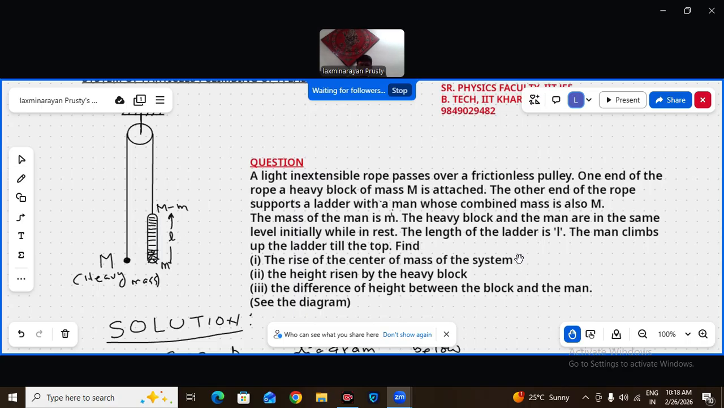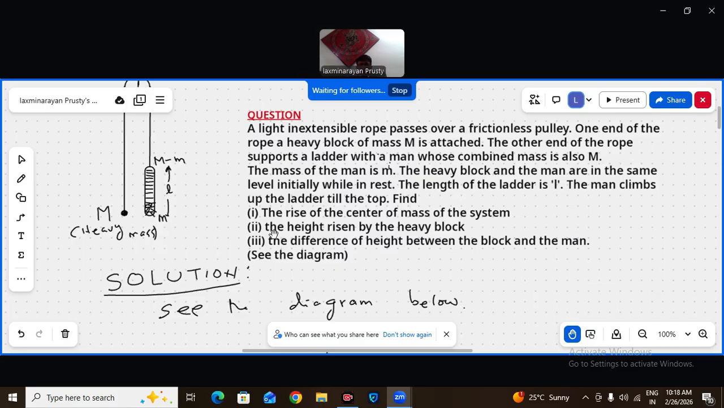I will show in the below diagram. So once the man reaches the top of the ladder, there are three questions I am asking. First, the rise of center of mass of the system. System means the heavy block as well as the ladder and the man, as well as the massless rope. Light means massless. The second question is the height risen by the heavy block. By the time the man reaches the top of the ladder, how much height would the heavy block, or heavy mass, have risen.